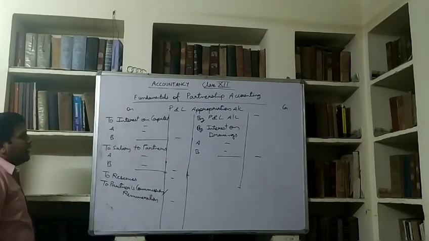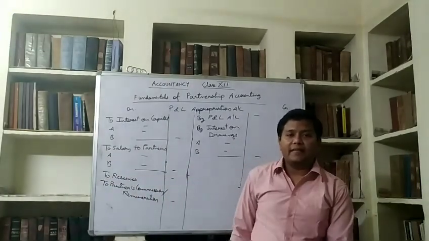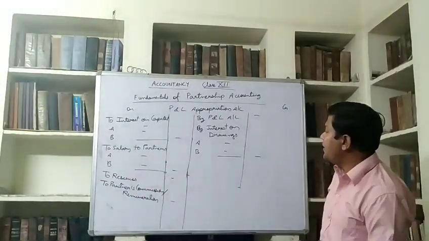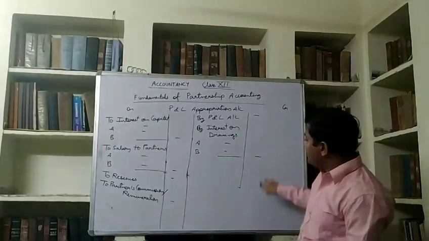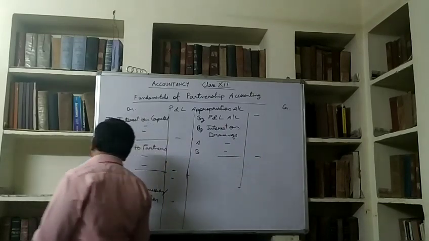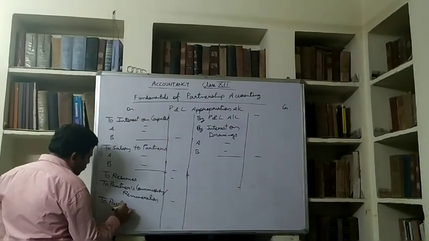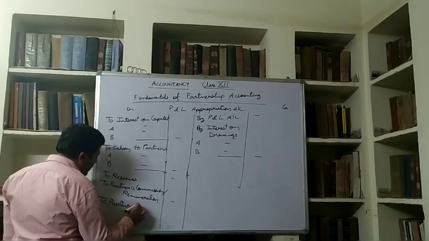After this, the account will be balanced. The balancing figure will be calculated. We will make the total of this side, then the total of the other side will be subtracted from it, and we will get the balance. The balance will be distributed to partners.